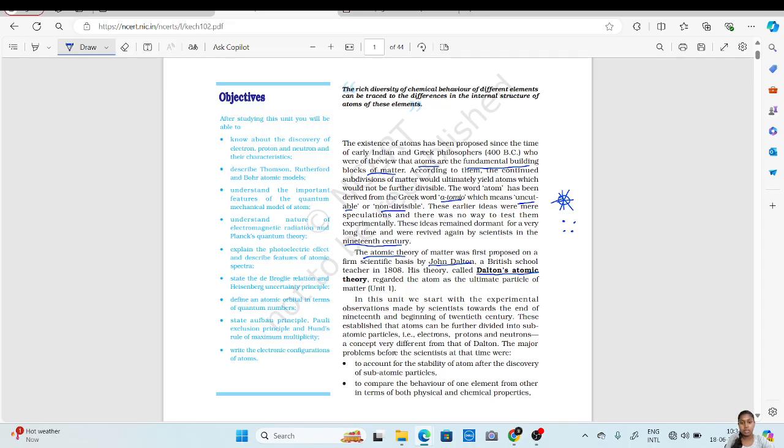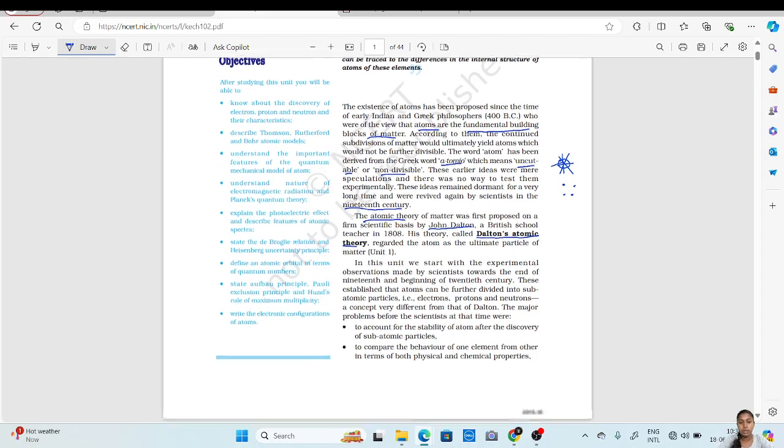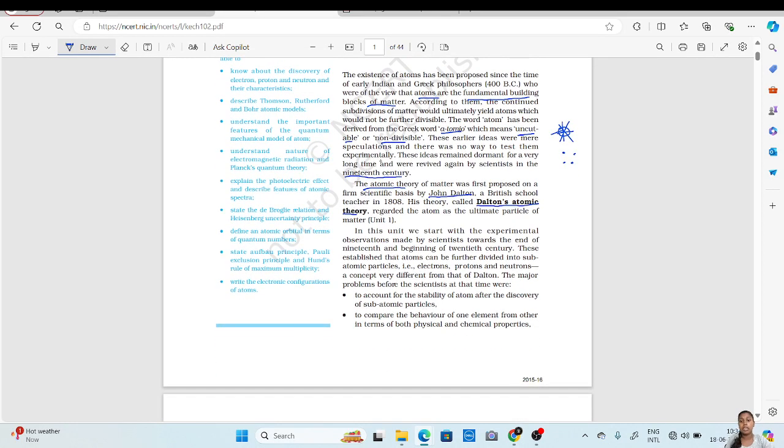You all must have heard about this in your lower classes, as well as in a previous chapter where we have seen Dalton's atomic theory. What we are going to do in this chapter is start with the experimental observations made by scientists towards the end of the 19th and beginning of the 20th century.